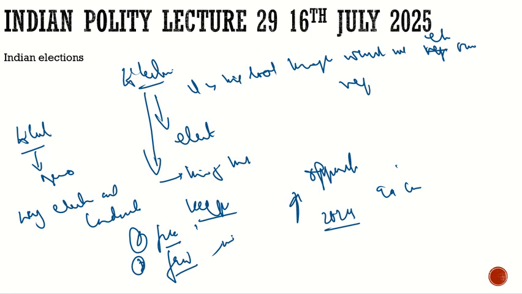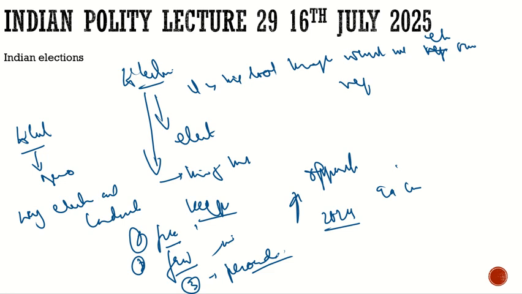Then what is the third criterion of a country to be democratic? If the elections are held periodically, then we say that it is also a feature of a democratic country. Suppose in our country the elections were held after 50 years and were very irregular, then can we call our country a democratic country? No, we cannot. There should be a very timely check. The elections should be held after a certain time period in which the people can decide whether to keep them in office or to throw them out.